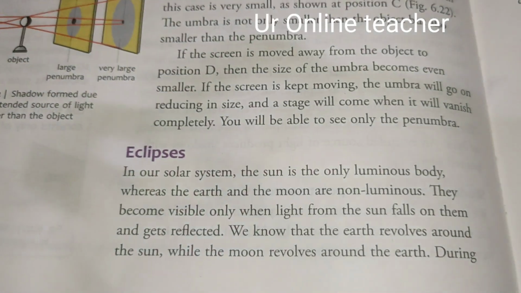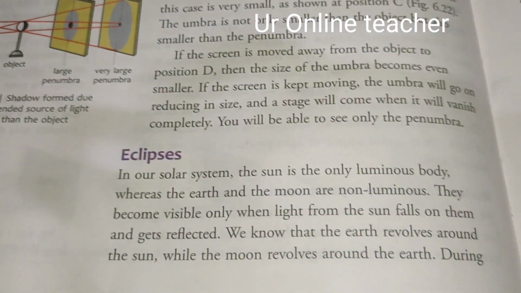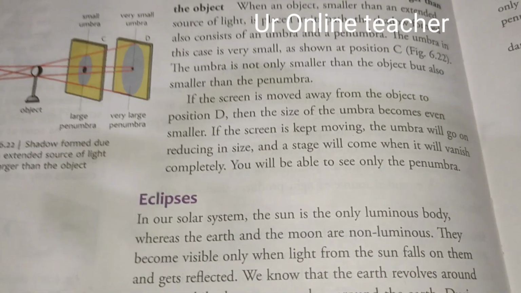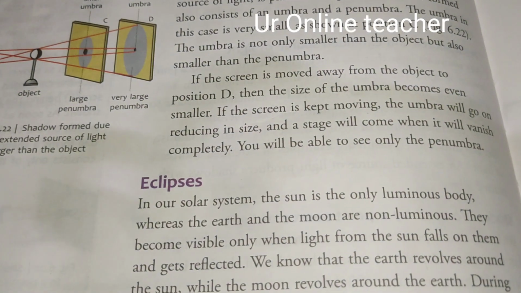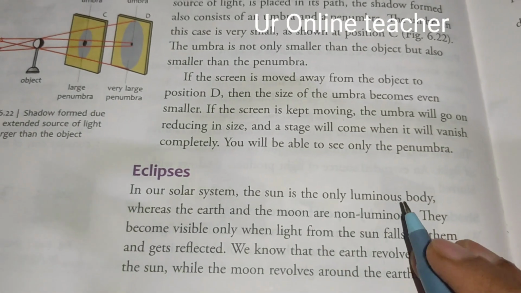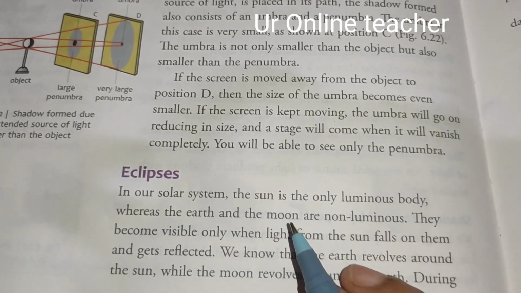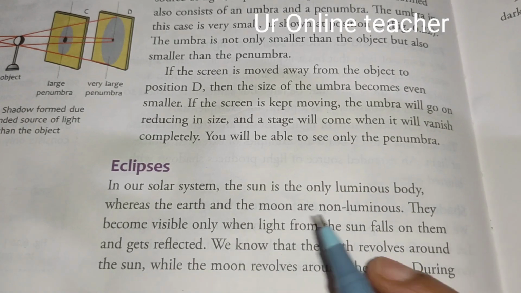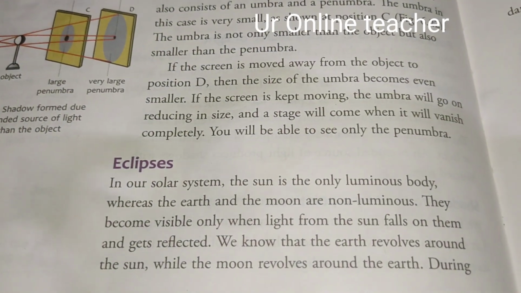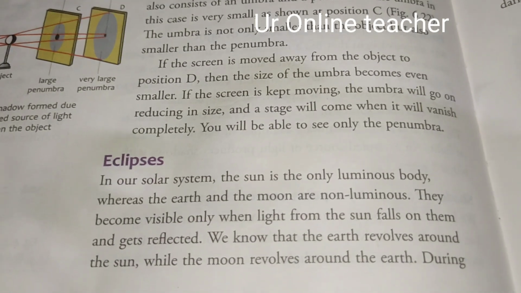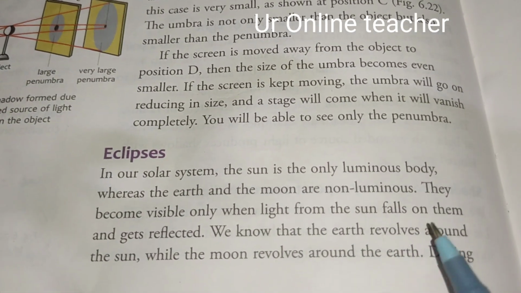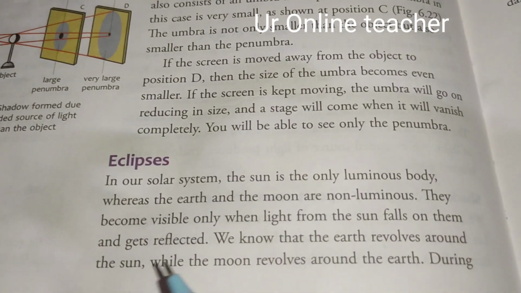So eclipses in our solar system, we know that the sun is the only luminous body. What do you mean by luminous body? Luminous body means which can give light on its own. So the sun only can give its own light. Earth, moon and other planets are all non-luminous. What are non-luminous? They cannot give light. They only can reflect light from the sun. So they are visible only when light falls from the sun, falls on them and gets reflected.